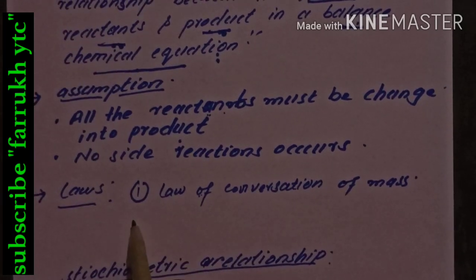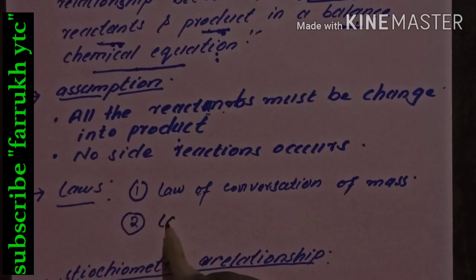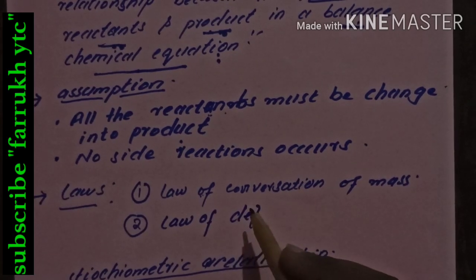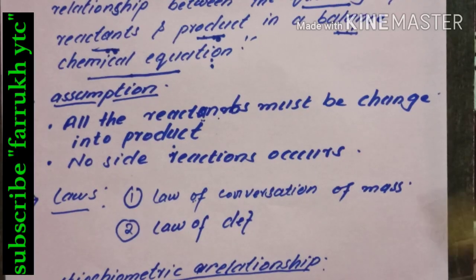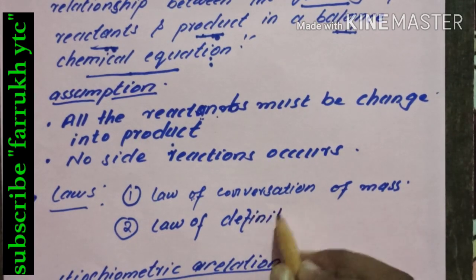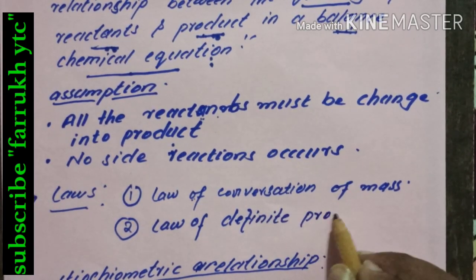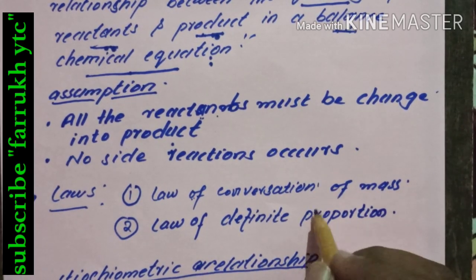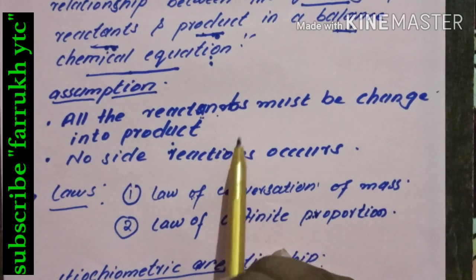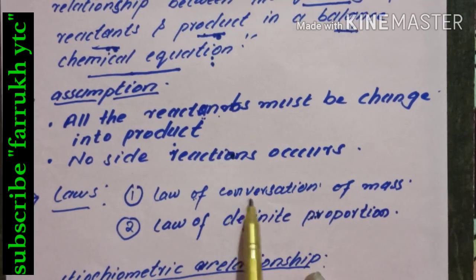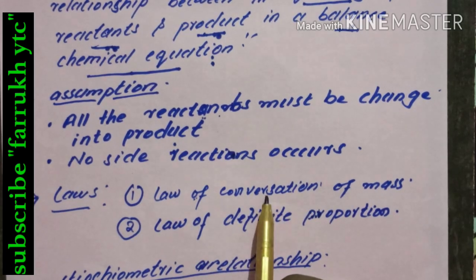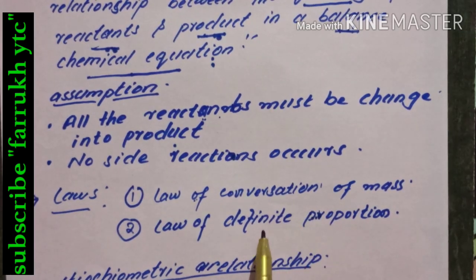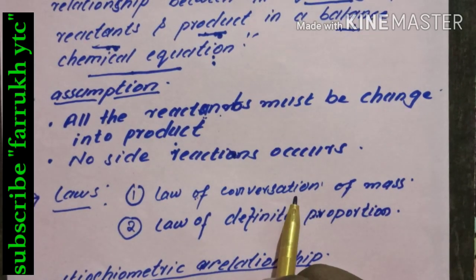And the second one is the law of definite proportion. So these two laws must be obeyed so that the other two assumptions are fulfilled. Law of conservation of mass means the mass of all the reactants taking part in the chemical reaction must be equal to the mass of product forming after the chemical reaction.